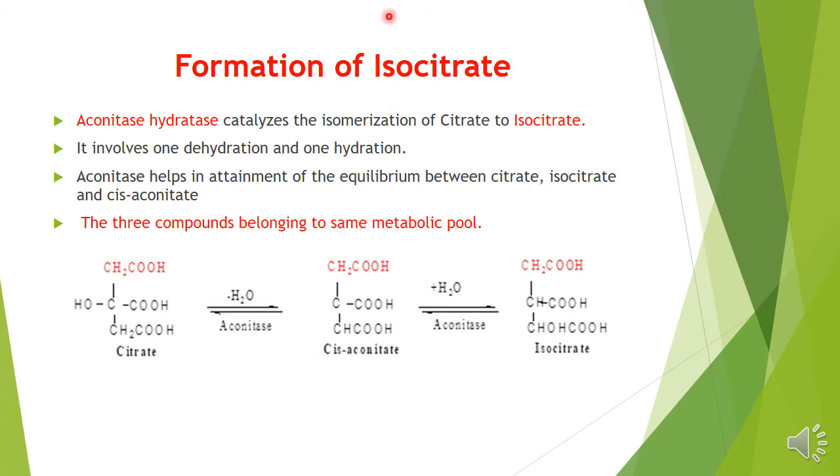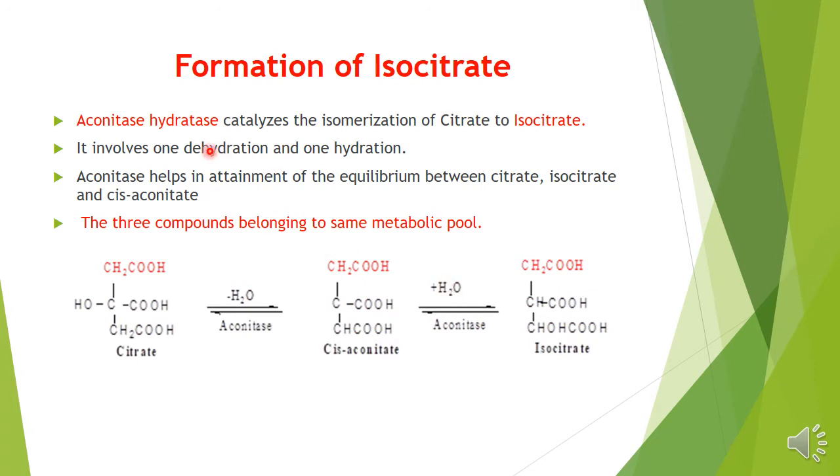Next is the formation of isocitrate. As I said, there will be isomerization reactions in presence of the enzyme aconitase hydratase, which catalyzes the isomerization of citrate to the isocitrate. So we have a citrate that will be in presence of an aconitase. There is loss of water, and at the second point there is the addition of water.